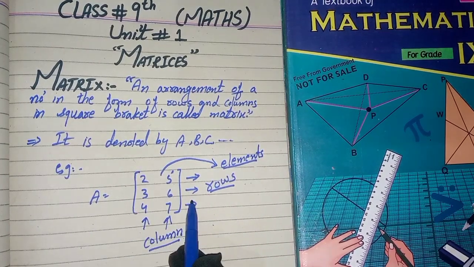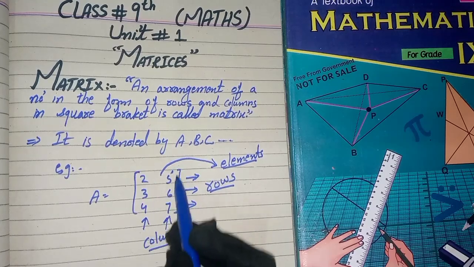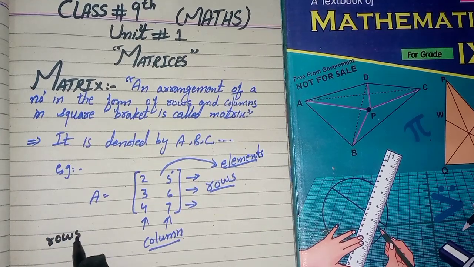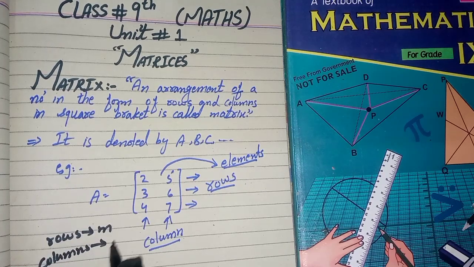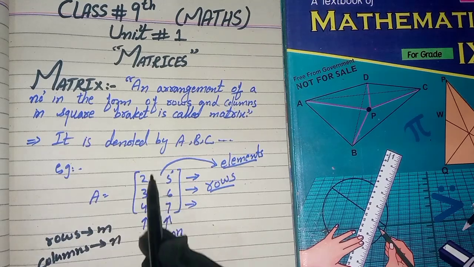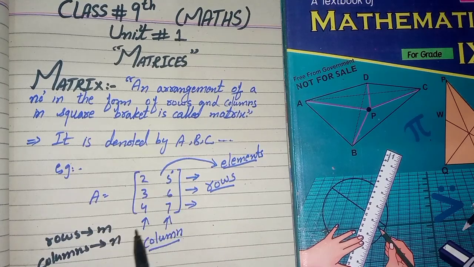Here we have row 1, row 2, row 3, and column 1 and column 2. Rows are represented by small m and columns by n. Here there are 3 rows and 2 columns.